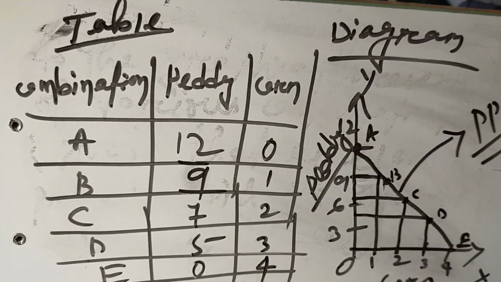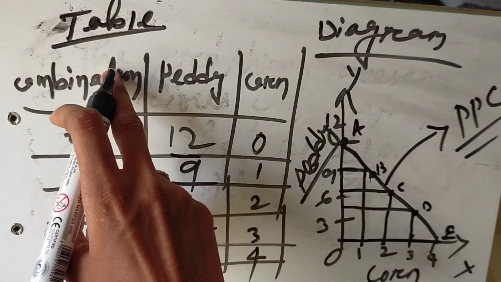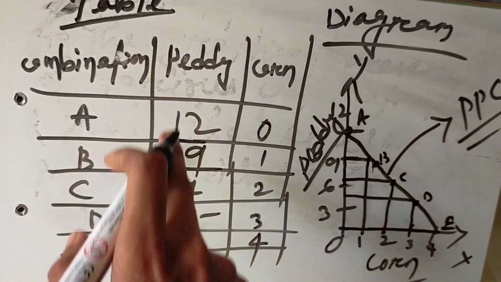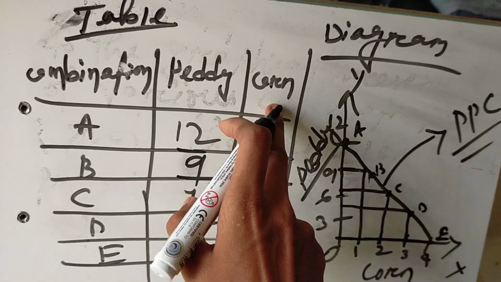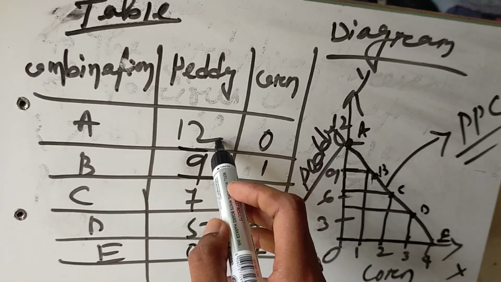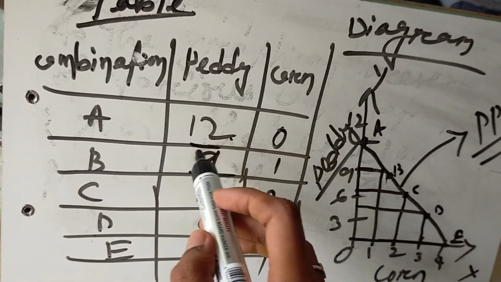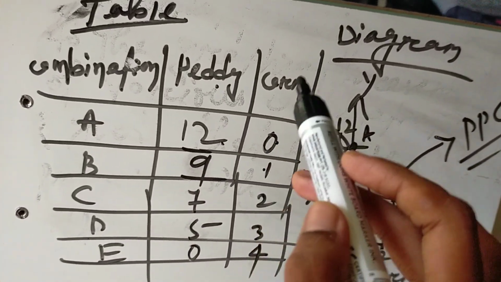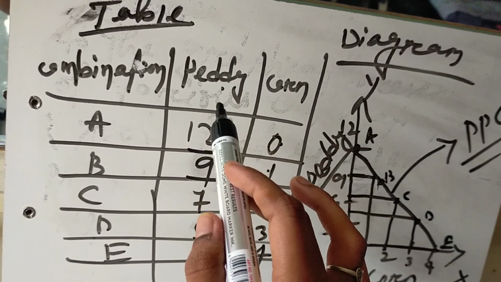Let's understand this production possibility curve with the help of a table and a diagram. Here in this table we take combinations. Here the goods paddy and corn. In the first combination A, the farmer can produce 12 units of paddy and 0 units of corn. It means the land is fully utilized to produce only paddy.